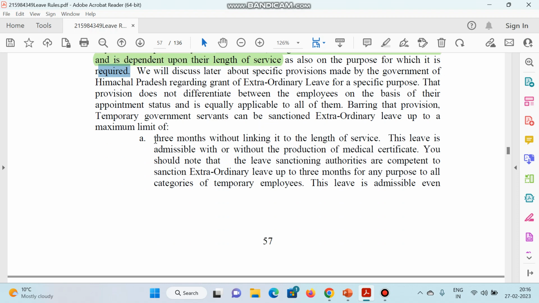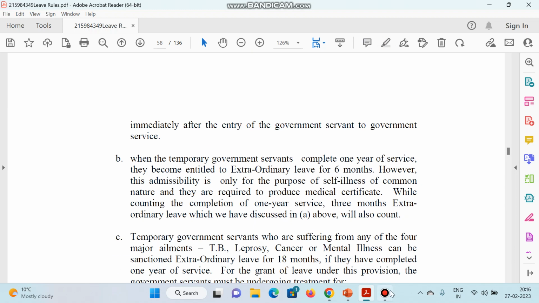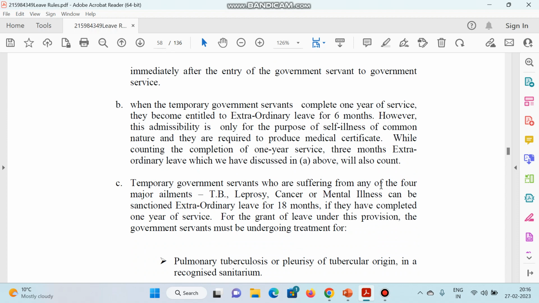For 3 months, without linking it to the length of service, this leave is admissible with or without the production of a medical certificate. So there are different provisions. Temporary government servants who are suffering from any of these ailments like TB, leprosy, cancer or mental illness can be sanctioned extraordinary leave for 18 months only. अगर कोई भी टेम्परेरी गवर्नमेंट सर्वेंट है और वो इन रोगों से पीड़ित है, जिस तरह से टीबी, लेप्रोसी, कम्युनिकेबल डिजीजेस हैं, कैंसर या मेंटल इलनेस, तो उस अवस्था में उसकी सर्विस को प्रोटेक्ट करने के लिए ईओएल दी जा सकती है, लेकिन 18 महीने के लिए, वो भी तब अगर they have completed 1 year of service. उसके लिए एक कंडीशन दी गई है कि 1 साल की रेगुलर सर्विस होना जरूरी है.